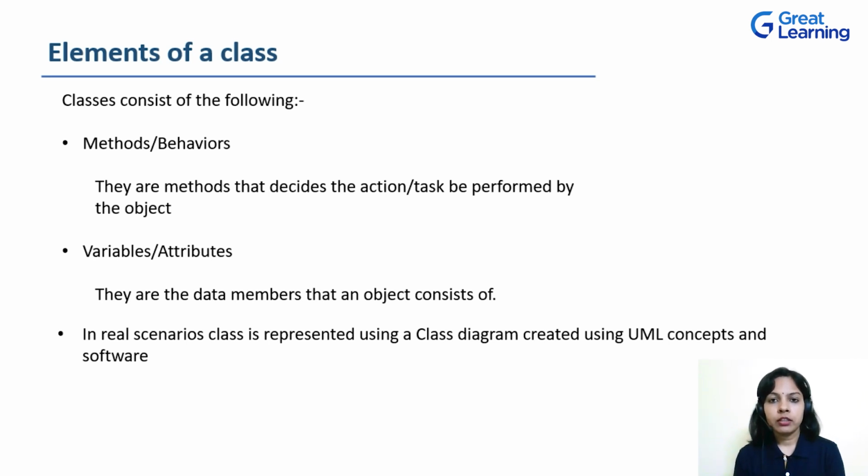For example, a behavior possessed by a car is that we can drive a car. So drive is a behavior, an action. Similarly, properties can be the color of the car. The color black and the color white become properties of those objects.